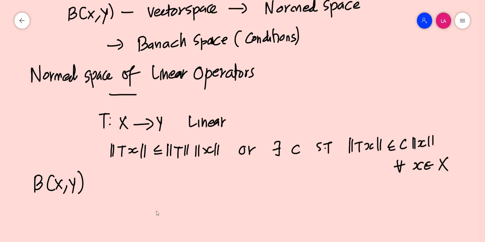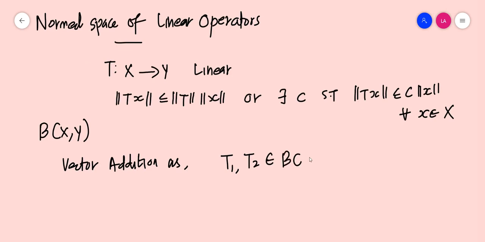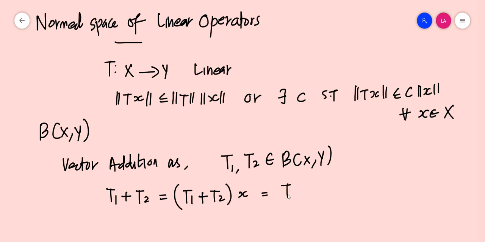Now, if you define two operations on B(X,Y), that is the vector addition as, T1, T2 belongs to B(X,Y), then T1 plus T2 of x is equal to T1x plus T2x, where x belongs to X.